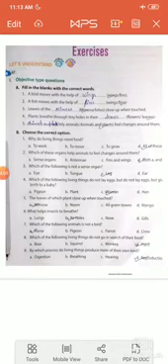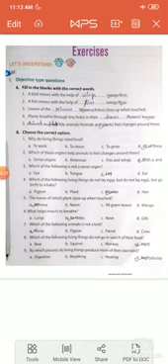Next: a fish moves with the help of, your options are wings and fins. How does a fish move? A fish moves with the help of fins. Spelling of fins, F-I-N-S. So your option number 2 is right.